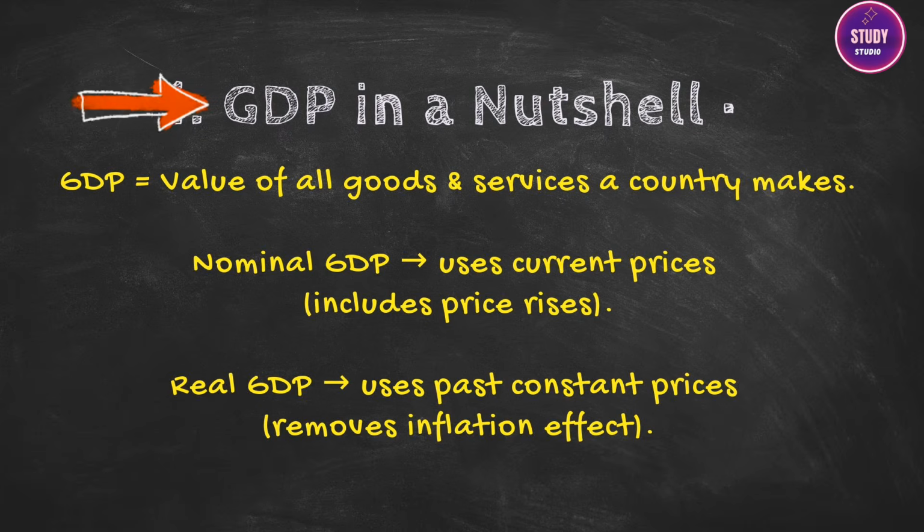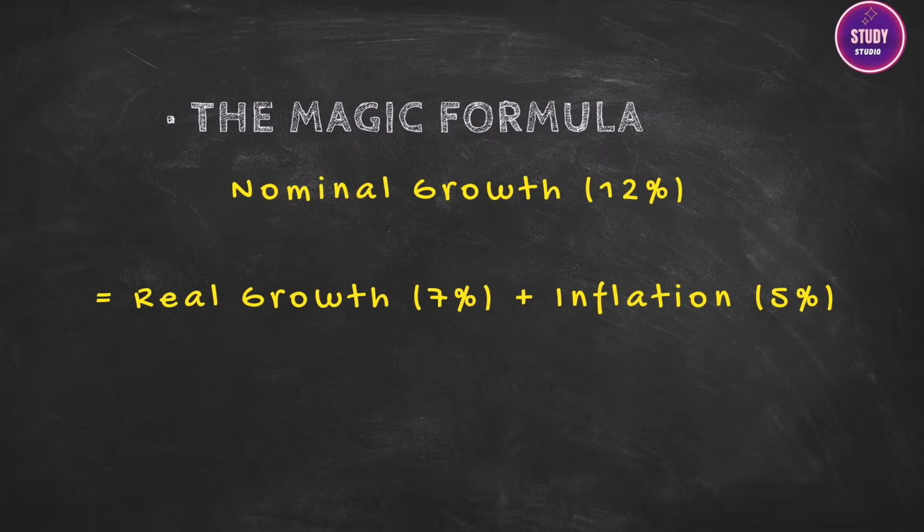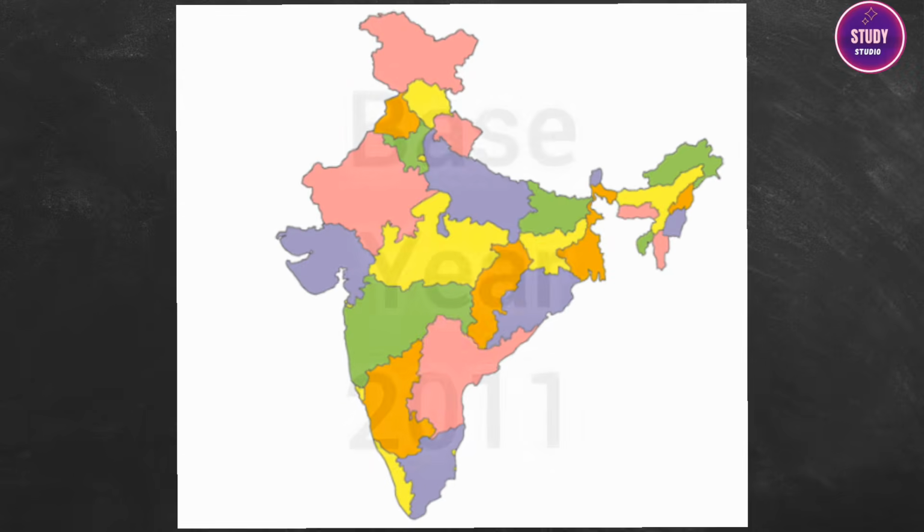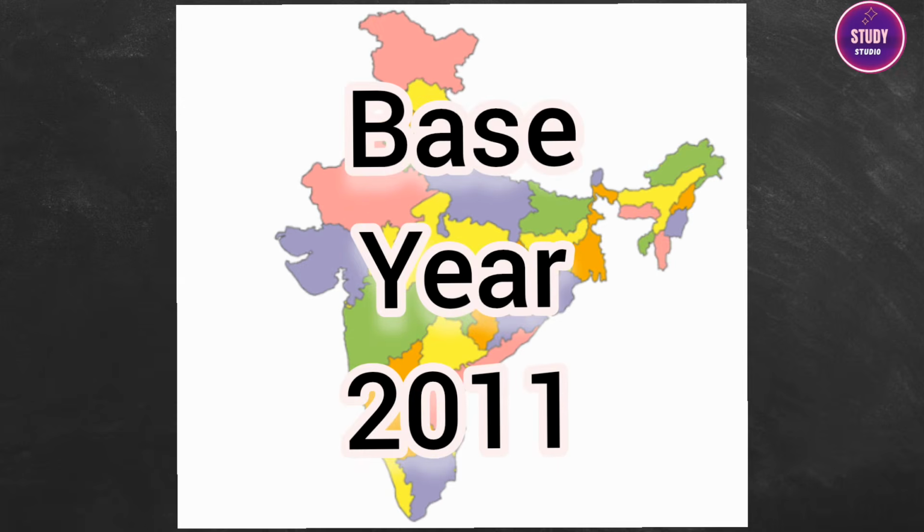Real GDP, on the other hand, is calculated using prices from a fixed base year. This is key. By using constant prices, real GDP filters out the effect of inflation and shows the actual change in the quantity of goods and services produced. This is why real GDP is seen as a much more reliable measure of a country's economic growth. In India, the base year for GDP calculation is currently 2011-12.